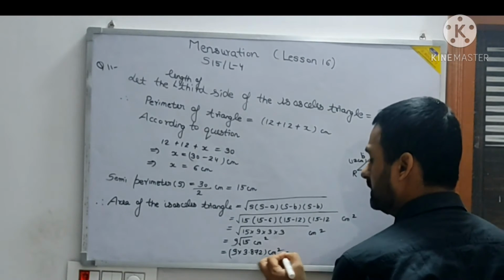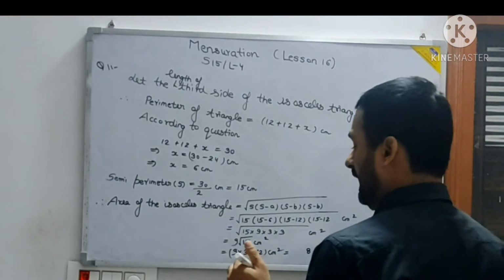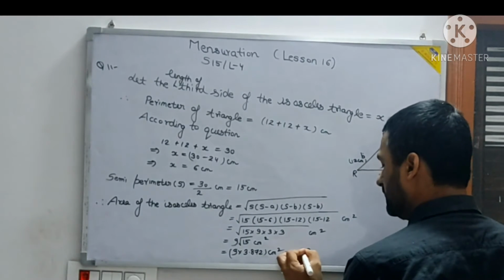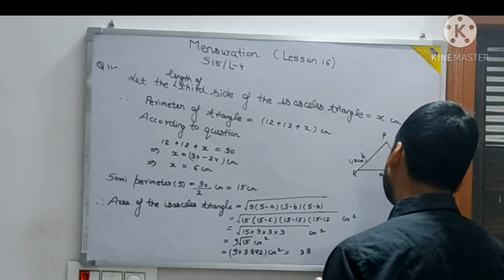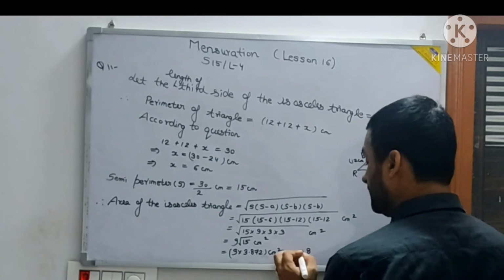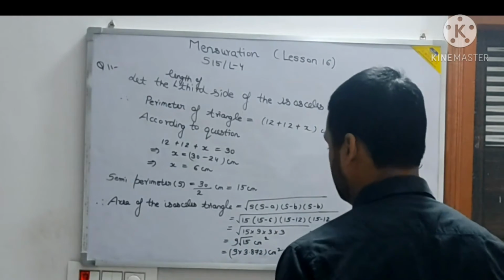Let us multiply here. 9 2s are 18, 8, 1 carry. 9 7s are 63, 1, 64... 9 8s are 72, 1, 73, 3, 7 carry. And 9 3s are 27.